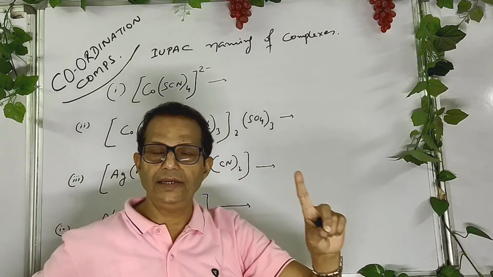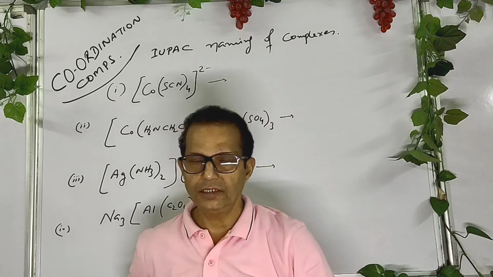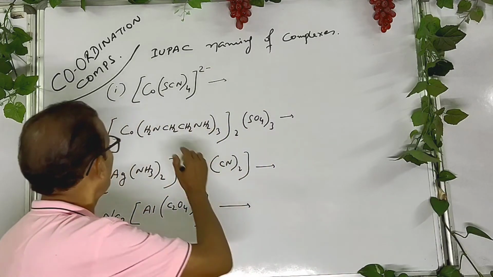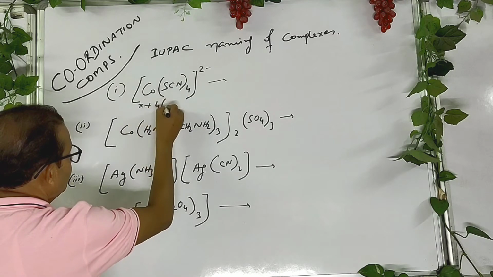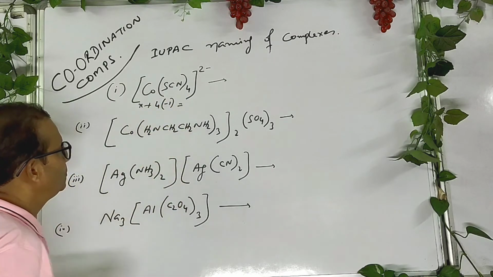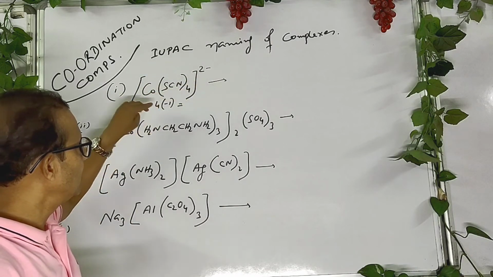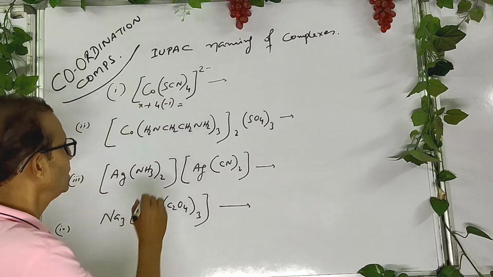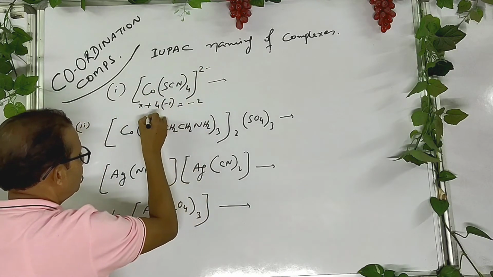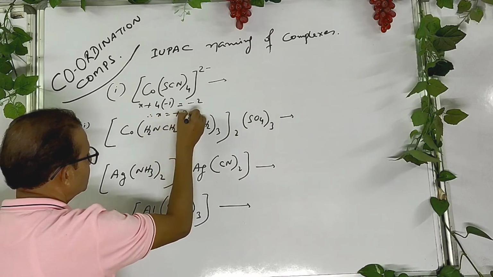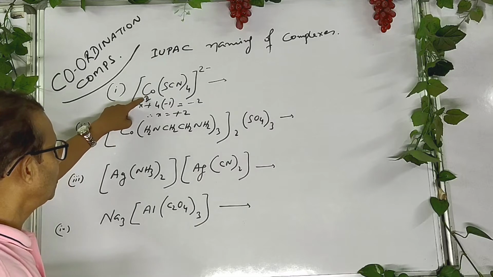Whether it is cyanide or thiocyanate, charge is -1. So x plus 4 into -1 equals, you know that for charged complexes the sum of oxidation states is equal to the charge. So it is -2. Therefore x equals +2. So here cobalt has oxidation state of 2.